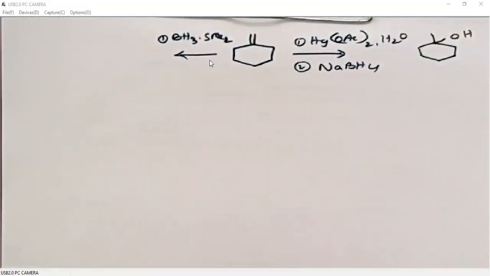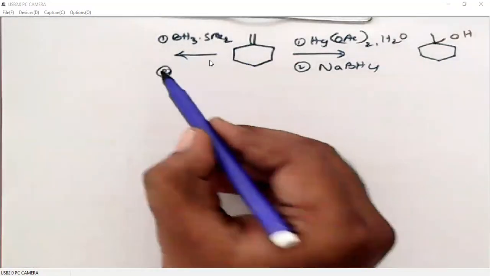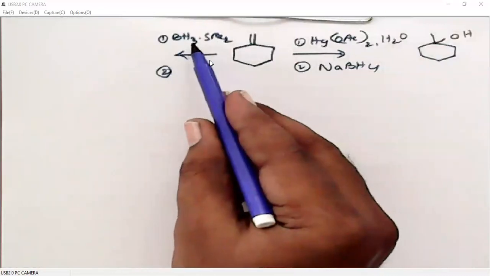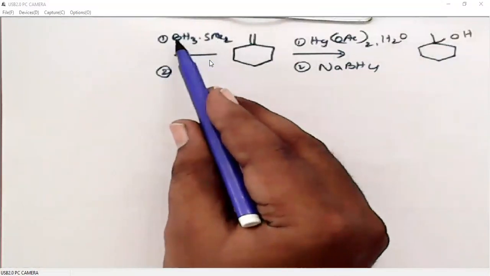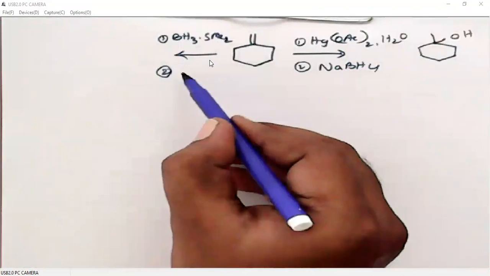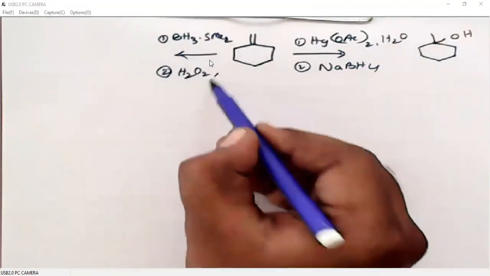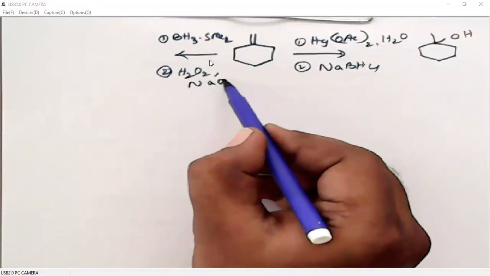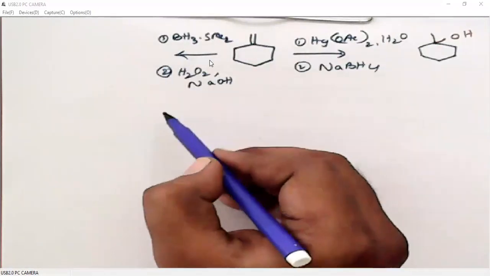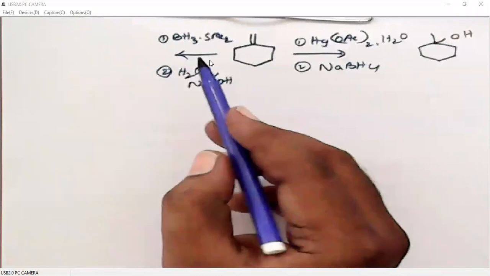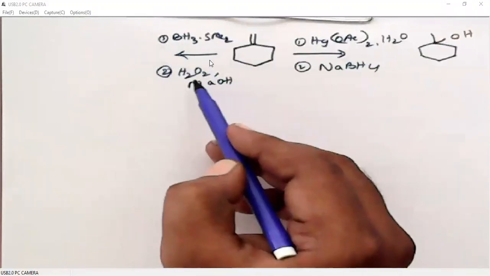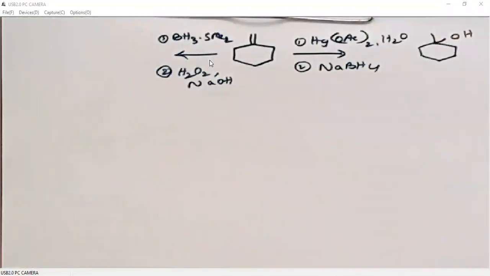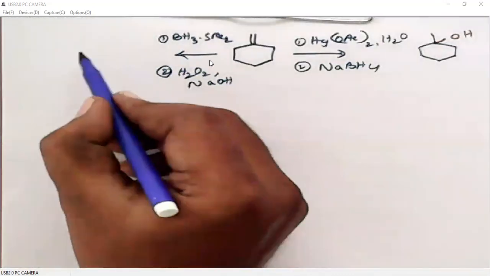It's a boron reagent. When we add the boron reagent, on one side hydrogen will add, on the other side boron will add. We can oxidize boron with hydrogen peroxide and sodium hydroxide. So wherever boron is there, that carbon will get OH. So it is according to anti-Markovnikov's rule.